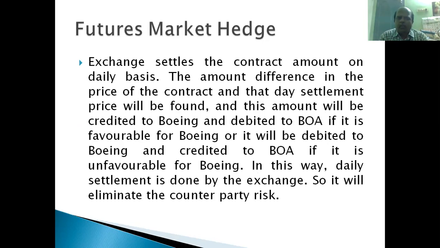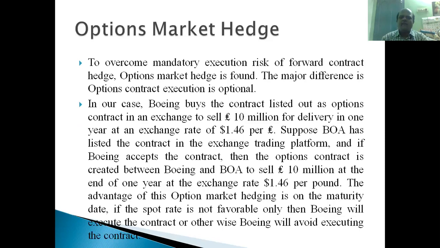Exchange settles the contract amount on a daily basis. On a daily basis, the difference between the price of the contract and the day's settlement price will be found, and this amount will be credited to Boeing and debited to BOE. If it is favorable for Boeing, it will be credited to Boeing and debited to BOE. If it is unfavorable for Boeing, it will be debited to Boeing and credited to BOE. In this way, daily settlement is done by the exchange, so it will eliminate the counterparty risk, right?